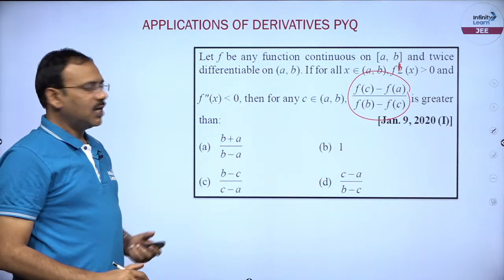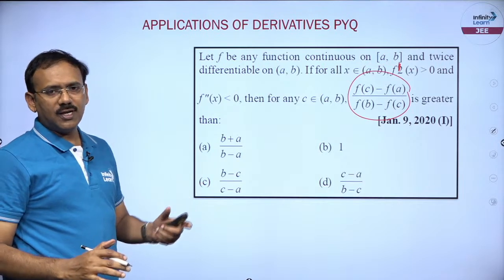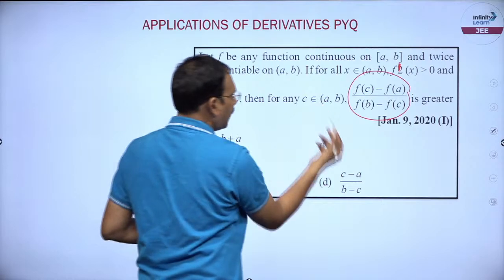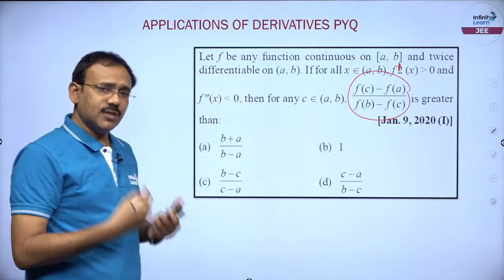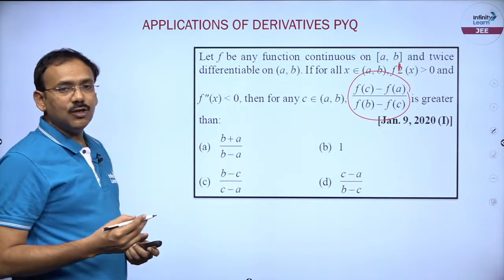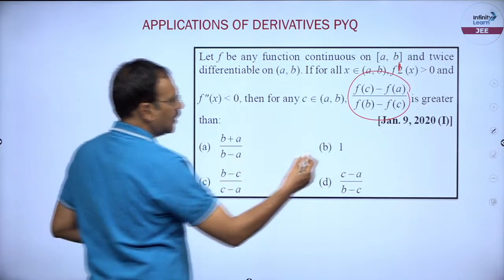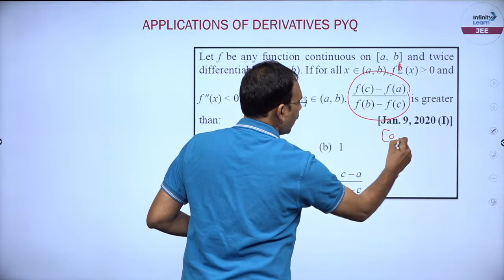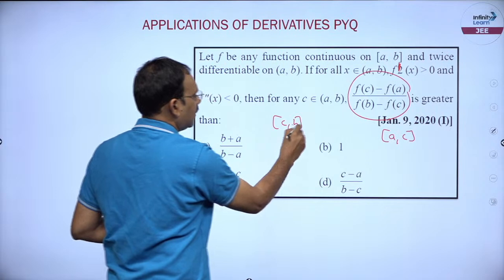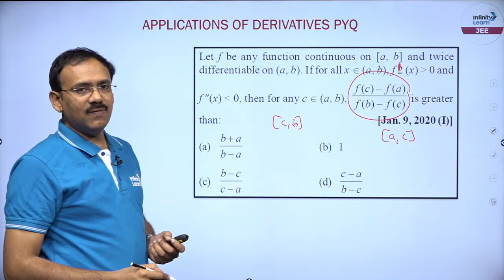Mains question. If you do not get a proper idea, undoubtedly it is a time-taking question. C is some number in (a, b). Suppose whatever C he is expecting, let us break the interval into two parts. I can say A to C is one interval, C to B is the other interval. Let me apply Lagrange's mean value theorem.